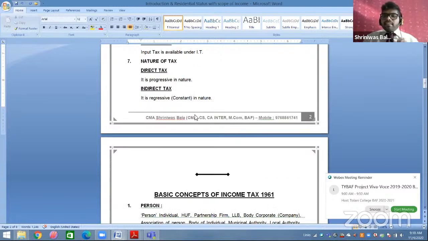So indirect tax is regressive in nature. Regressive means constant. It does not differentiate between the rich and poor person. Whether you are earning more income, less income, or no income, you have to pay the same amount of tax. For example, we are purchasing some product, some toothpaste priced at 25 rupees. जिसका price है 25 rupees.